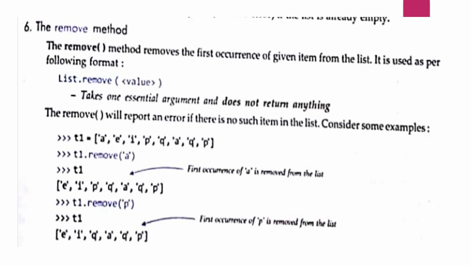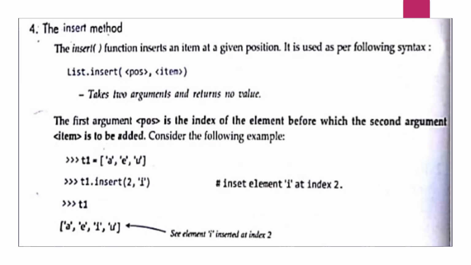Next comes the insert method. The insert method, or insert function, inserts an element at a given position. With this function, you can put an element wherever you wish, wherever you want to insert it, but it takes two arguments. You can see here list.insert(position, item). So the first argument is the position where you want it, like the index value, and the item is the element which you want to insert.